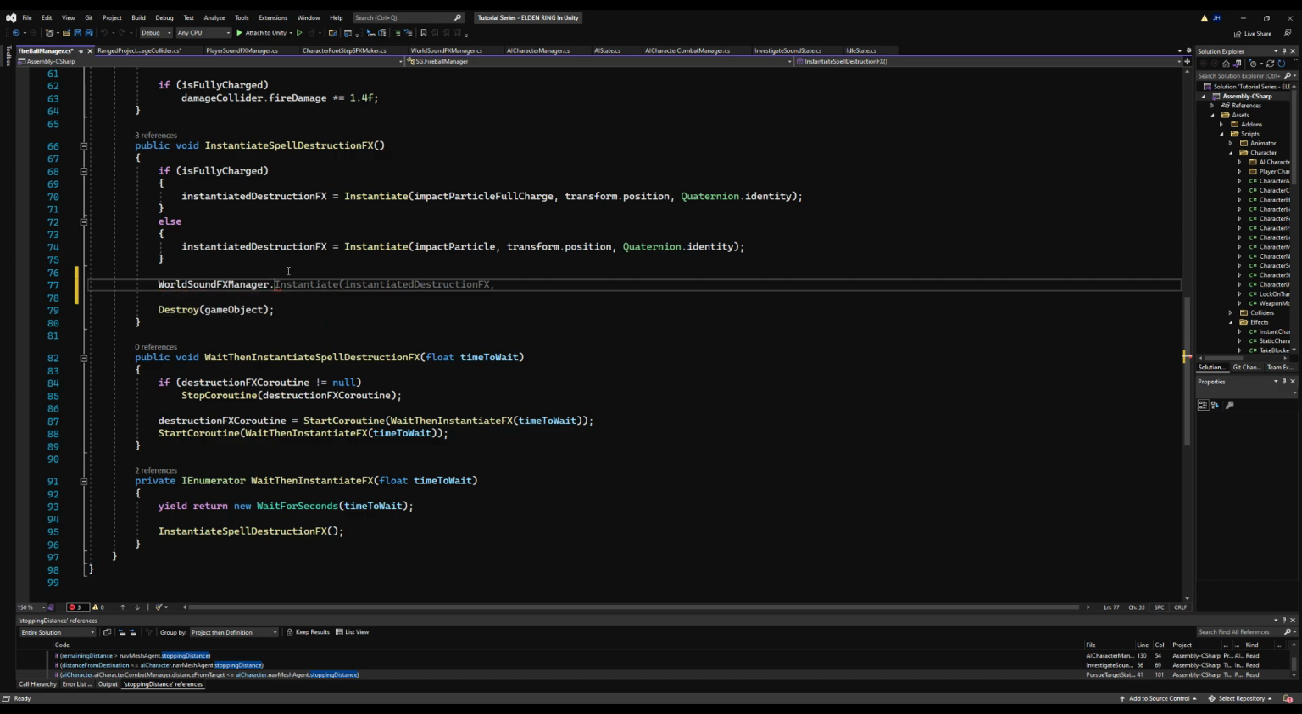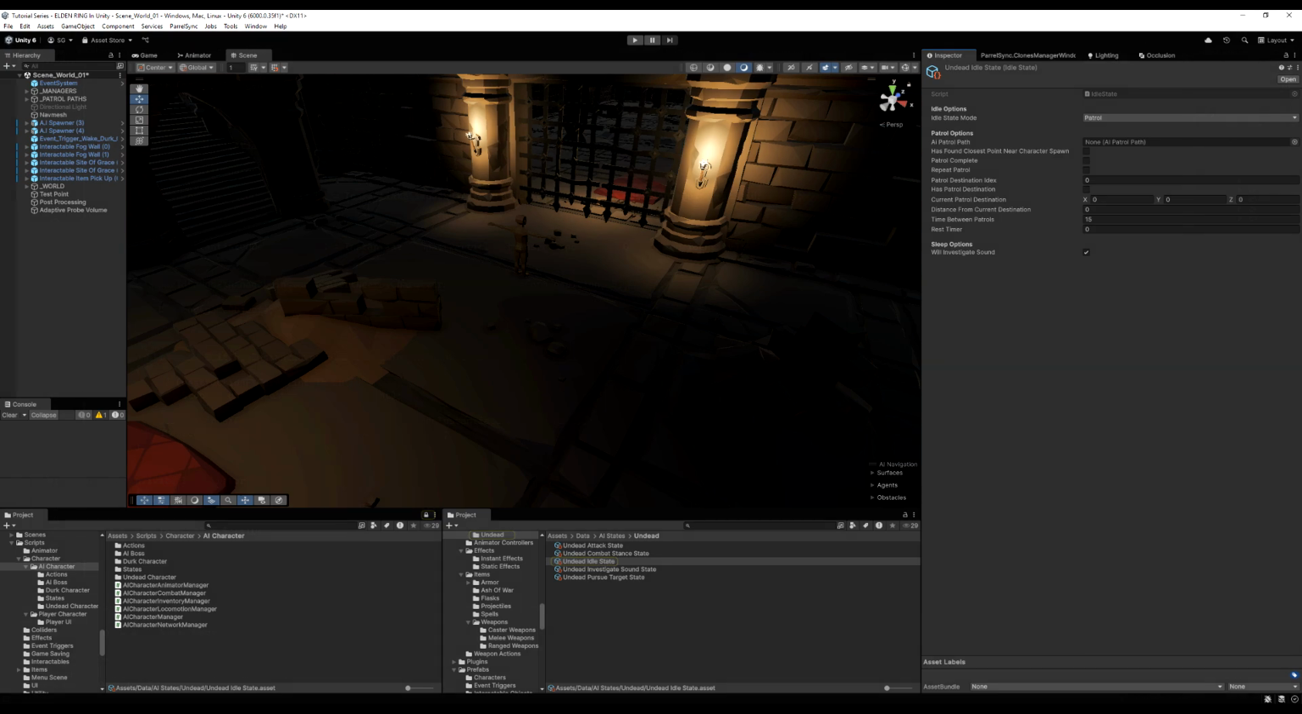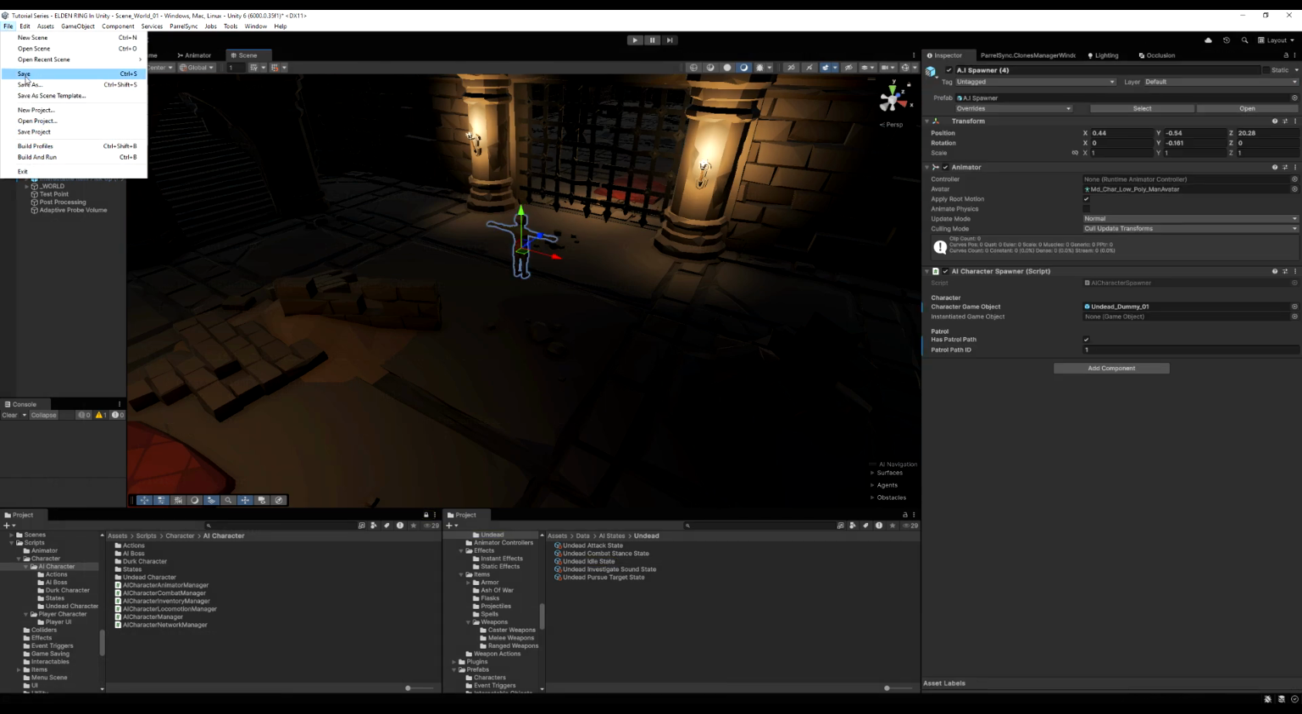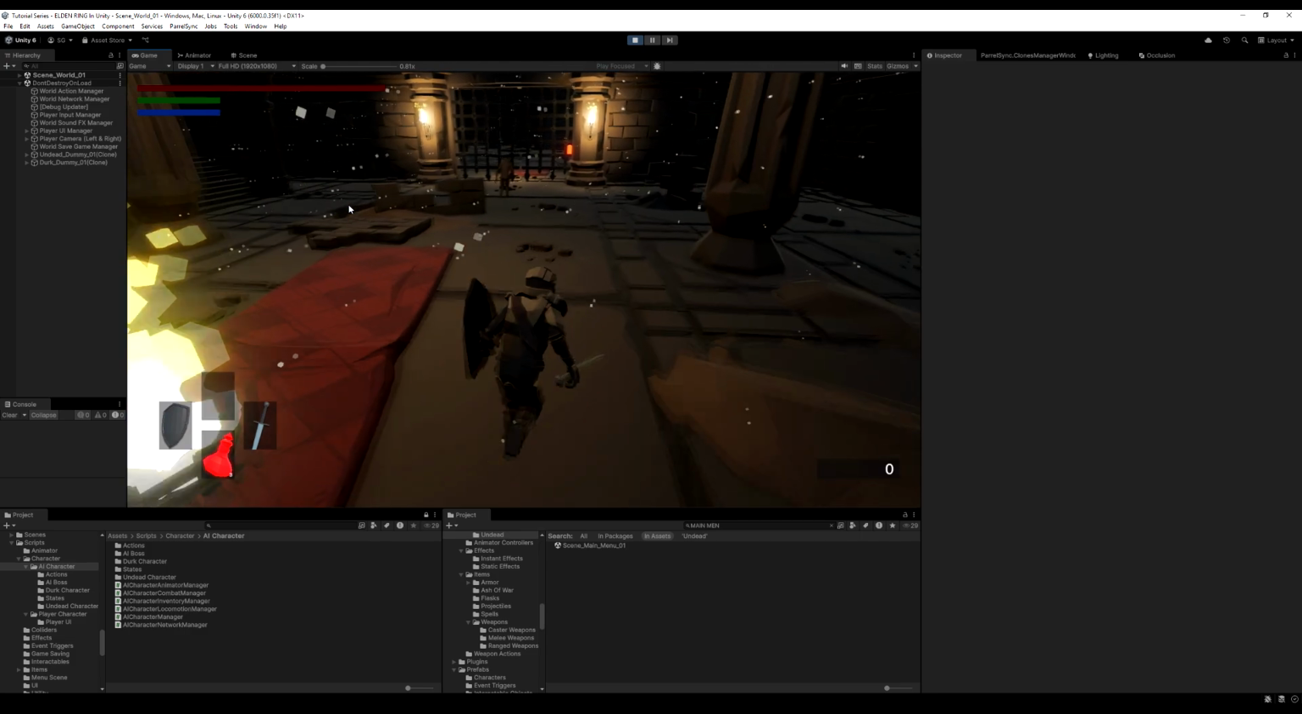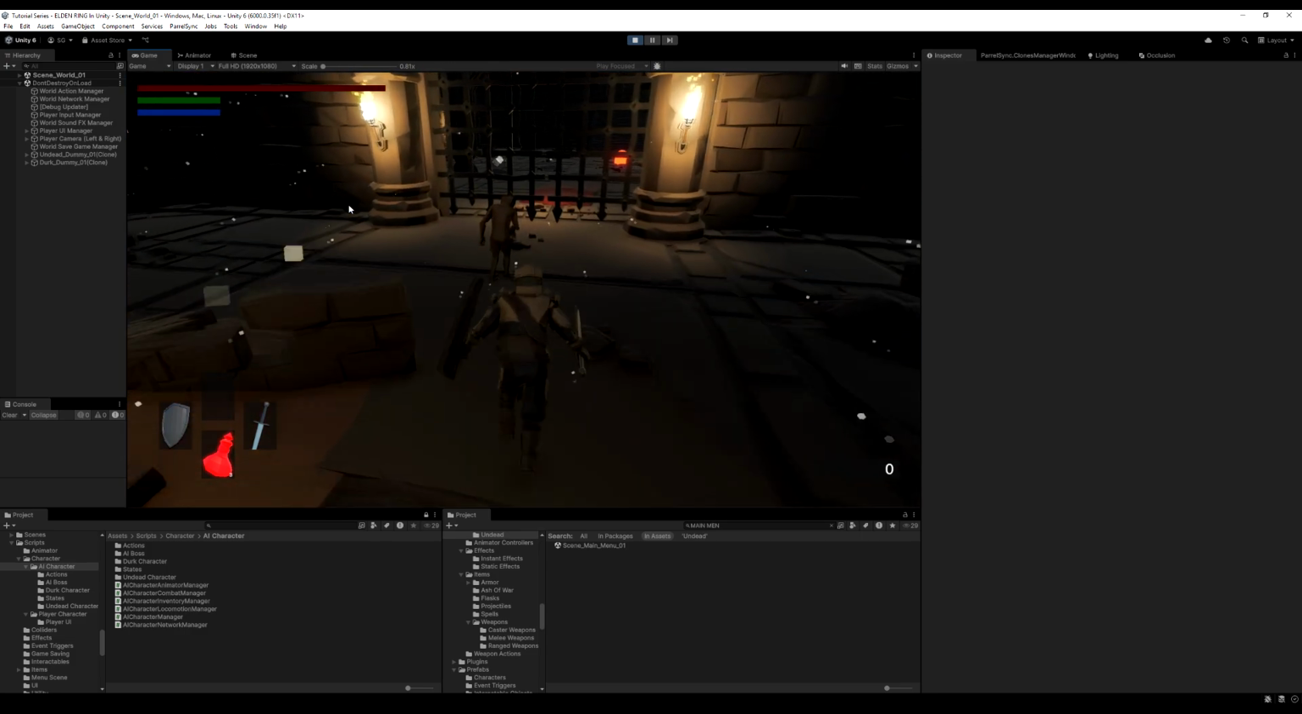Under instantiate spell destruction effects, it's quite loud in my game, so I'm going to make it 5. And I think I might even change that to somewhere like 8 or 10 after. So we're going to pass the position of the fireball when it explodes, and then pass the distance that you want it to be heard at. And then I'm going to switch this guy to idle instead of patrol. I'm going to haul him back in the main room. And if we go into the game here now, I'm going to run behind him, and we should alert him.